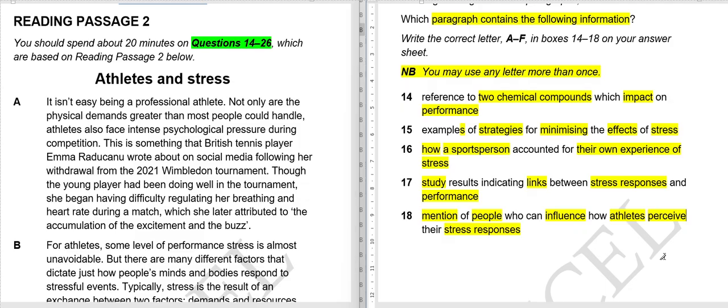So whatever the response is, how to view that response, whether to view it in a negative light or in a positive light. So there will be mention of those people who can influence these, for example, telling athletes that feeling stressed is normal, or if you are feeling butterflies, it's normal, do not worry too much about that, it's like human nature, things like that.